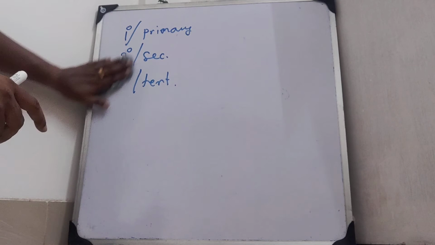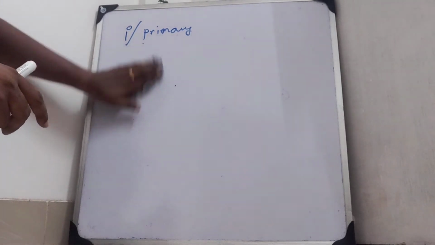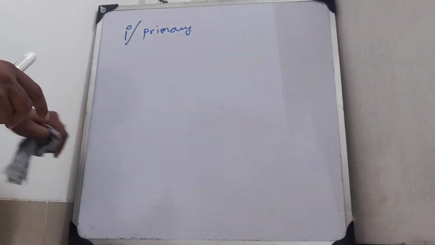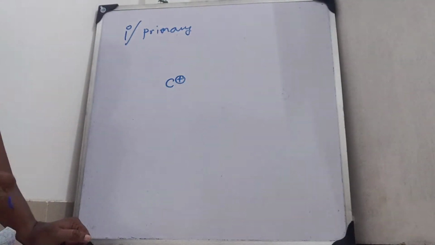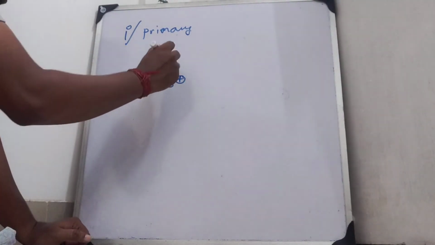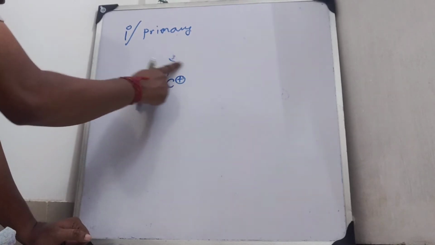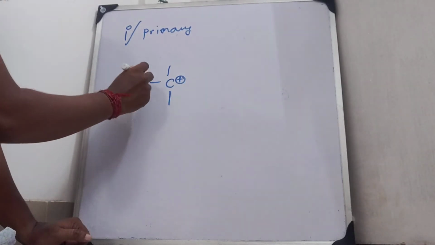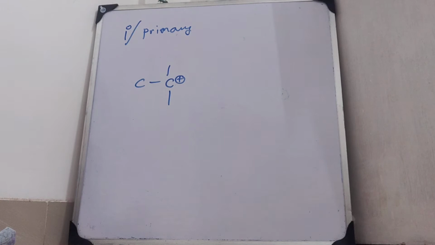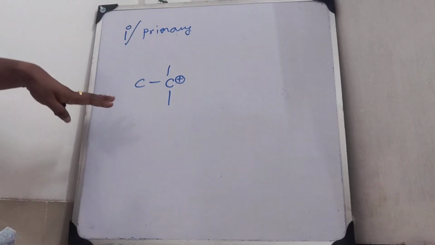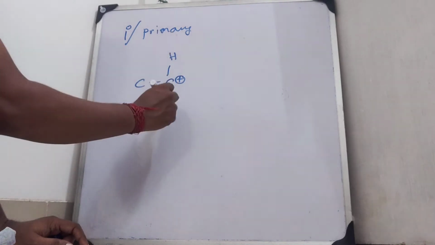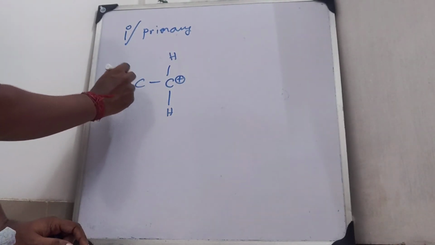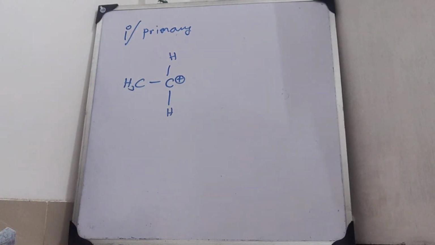Let us come to primary carbocation. A primary carbocation is a species in which the carbon having the positive charge is connected to one or no carbon. I am considering that it is connected to one carbon, and the other 2 are hydrogen. The other carbon may contain 3 more hydrogen. So this is an example of a primary carbocation.